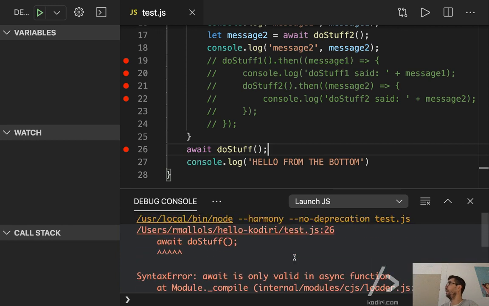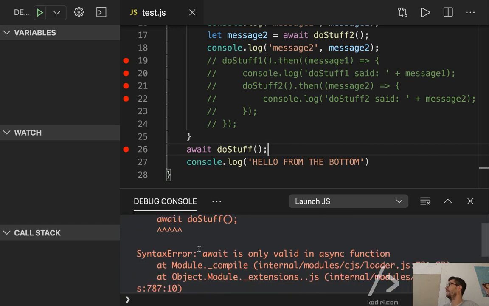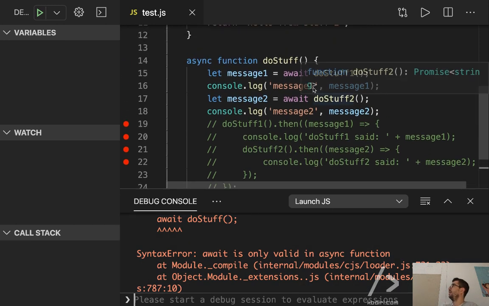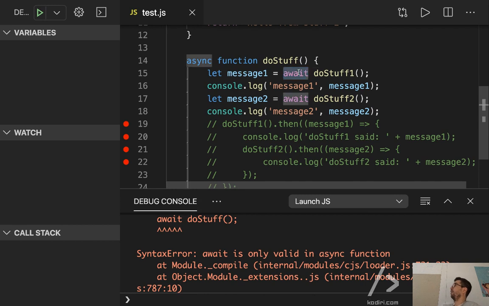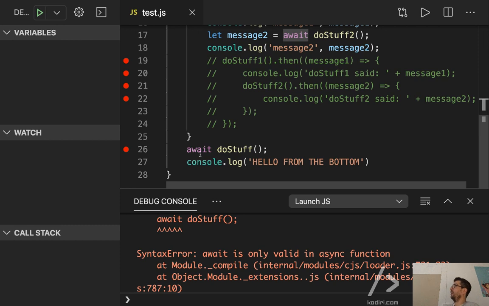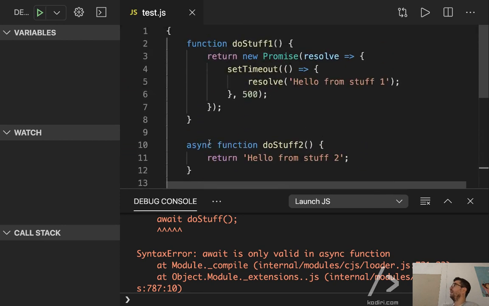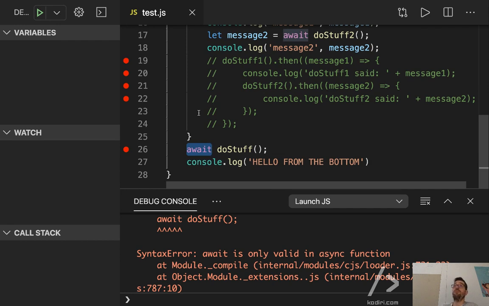Yes. Look at the error. Await, you see? Do stuff. Syntax error. Await is only valid in async function. Yes, it worked here because we added async here. However, what is the parent function? Do we have any parent function here? Not at all. That's why when you are creating a function outside of everything, the root function of your snippet, you cannot do that.